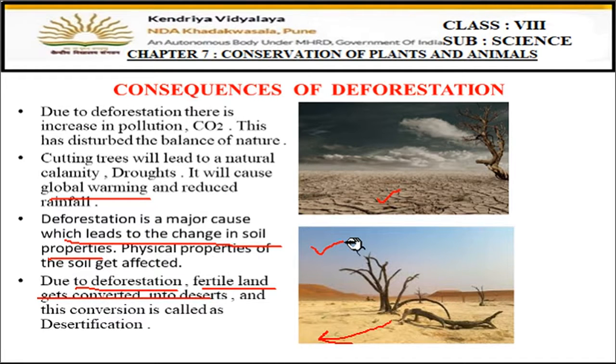Here you can see that without trees, the land becomes barren and converts into a desert. And this process is known as desertification, right? Increase in the number of deserts because of the cutting of the trees is known as desertification. Conversion of a good and normal land into deserts is called desertification. So everywhere deserts will be seen without trees. Okay, so these are some of the consequences.